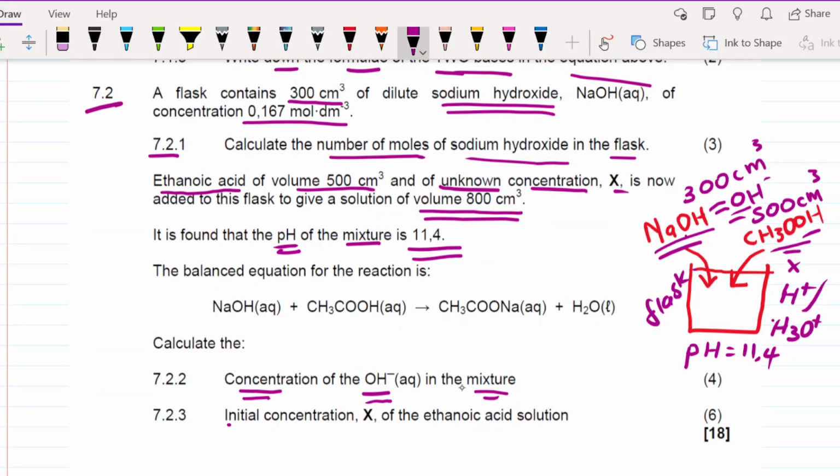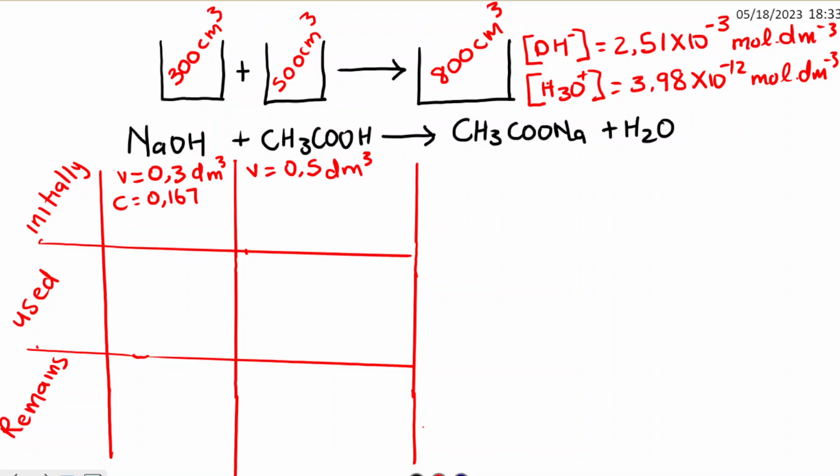The last question now: the initial concentration X of the ethanoic acid. Remember, we did not know the initial concentration of the CH3COOH. Now they require us to find it.